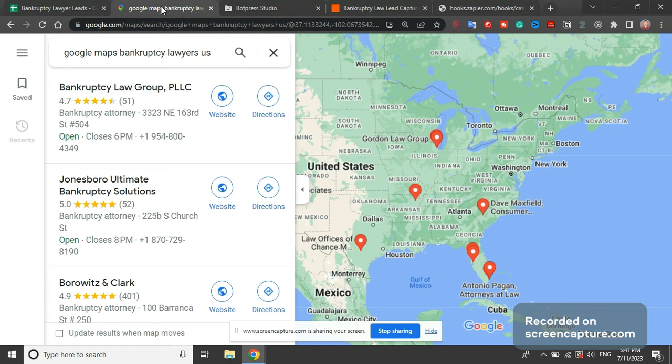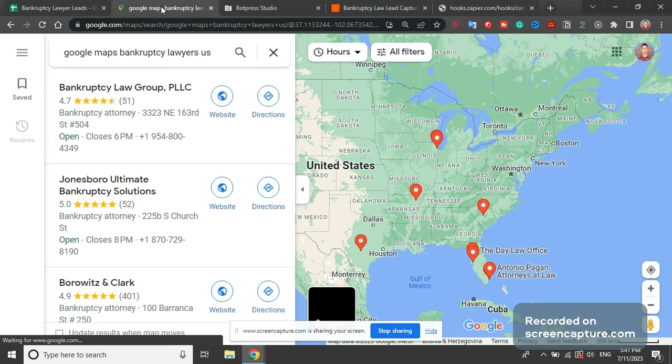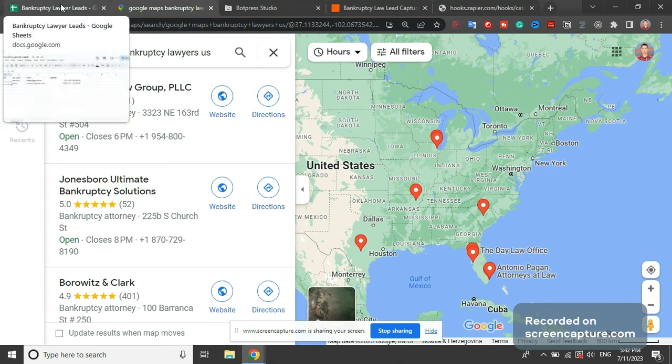In order to find leads and their phone numbers and emails, you can just search on Google Maps, for example, U.S. bankruptcy lawyers, or Boston bankruptcy lawyers, Chicago bankruptcy lawyers, and there are so many of them. You call them, and you pitch them your business. Just go through the maps, move around. There are probably hundreds, if not thousands, of them.